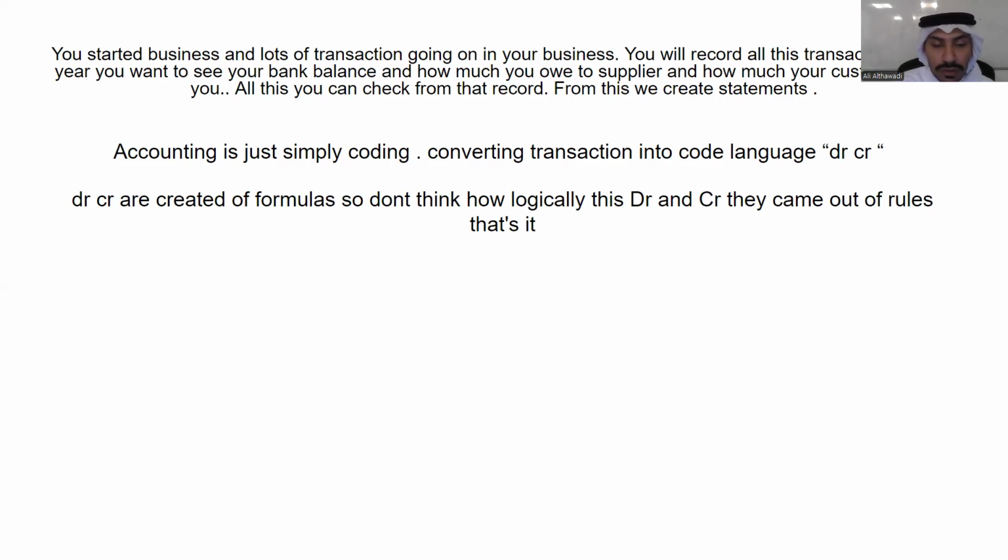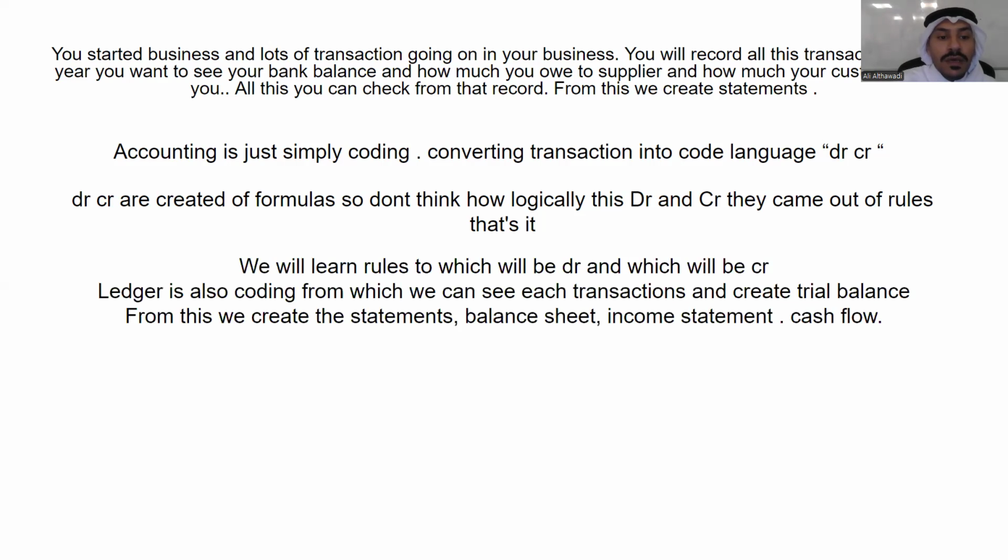For now, you understand it as a formula, and we are applying this formula. We will learn rules for which things will be debit, which will be credit. We will create a ledger, which is also a coding from which we can see each transaction and create a trial balance.